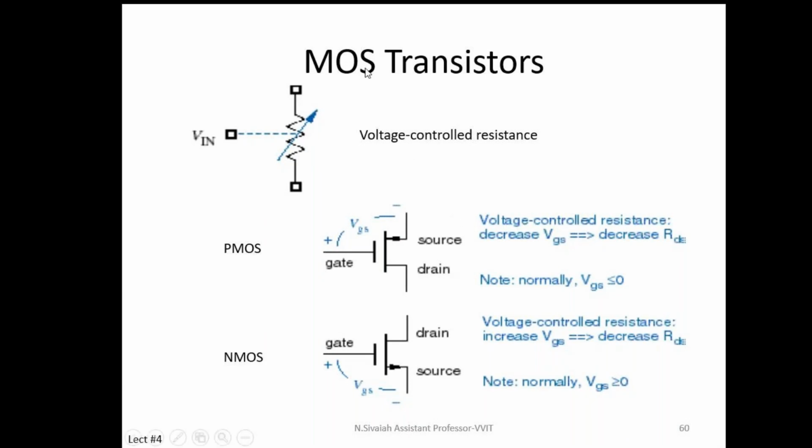Next topic is the MOS transistor. This is a PMOS transistor and this one is an NMOS transistor. The PMOS transistor is on for logic 0. Whenever the gate voltage is 0, the PMOS transistor is in the on position and is replaced by a short circuit. Similarly, the NMOS transistor is on for logic 1. For logic 0, it acts as an open circuit.